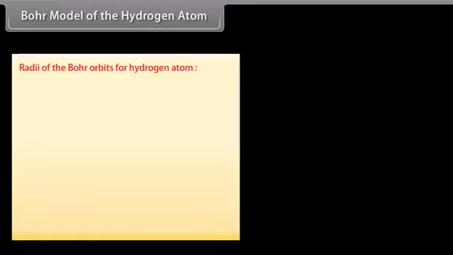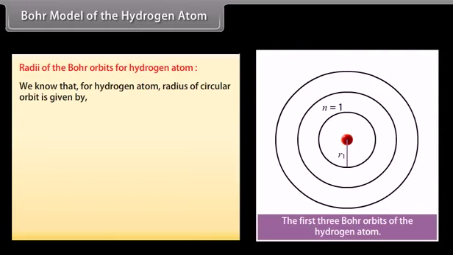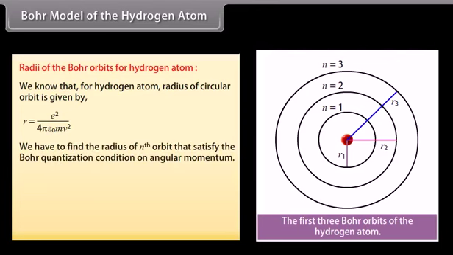Radii of the Bohr orbits of the hydrogen atom. We know that for the hydrogen atom, the radius of a circular orbit is given by e square upon 4 pi epsilon naught m v square. We have to find the radius of the nth orbit that satisfies the Bohr quantization condition on angular momentum.